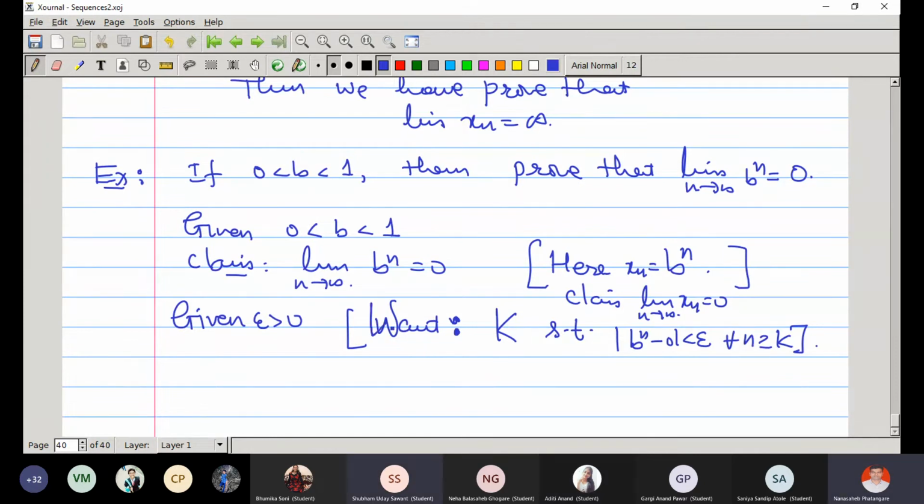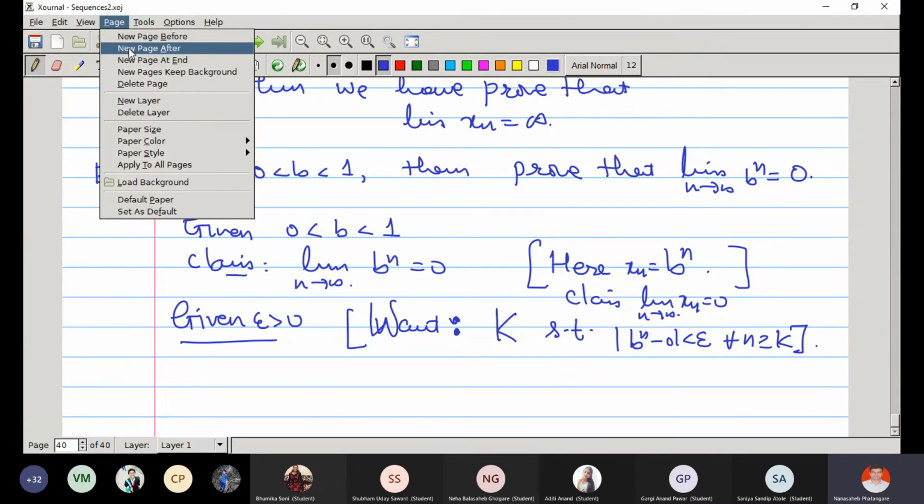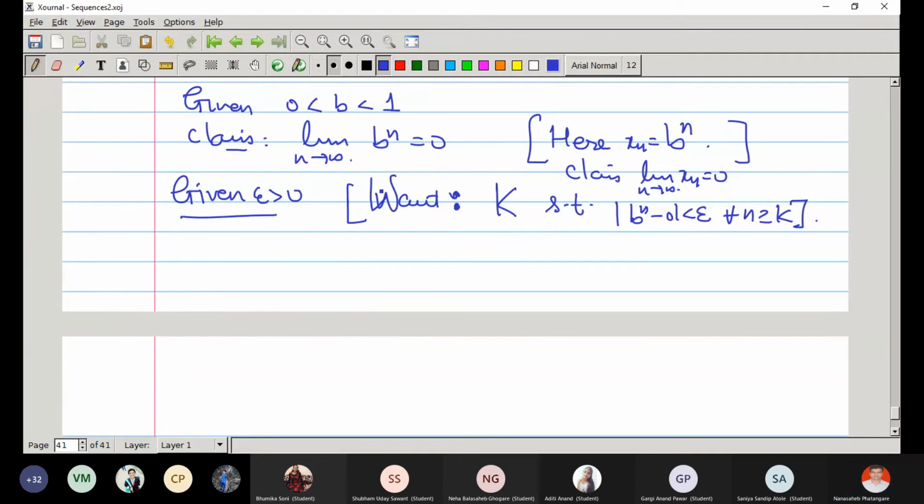Yes, sir. So given epsilon, can you produce k? Suppose epsilon is given, and we want k. Whatever I am writing, it is in my mind. I want to find k now. So how to find k, and what is the value of k? What is the known quantity?